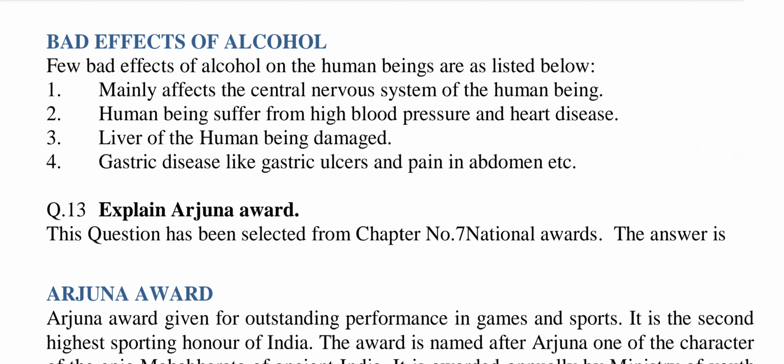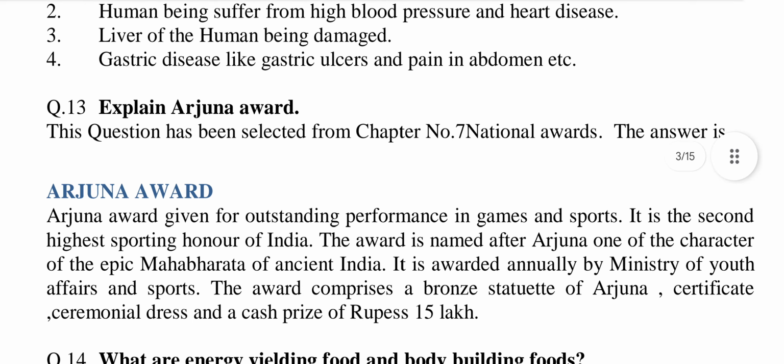Number 1, mainly affects the central nervous system of human beings. 2, human beings suffer from high blood pressure and heart disease. 3, liver of the human being is damaged. Number 4, gastric diseases like gastric ulcers and pain in abdomen, etcetera.